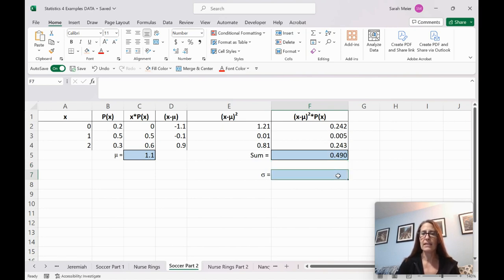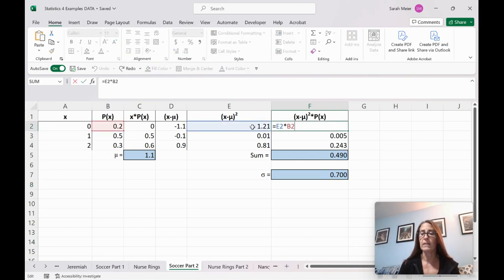And then this is going to be the square root of that. So I didn't catch it when I made the video because the numbers were so close, but these are the correct values and this is the correct procedure. So you take the squared difference and you multiply it by the probability. I hope that's helpful and I apologize for the error.